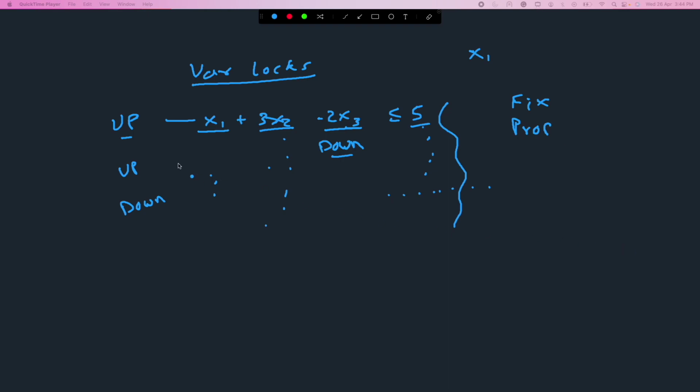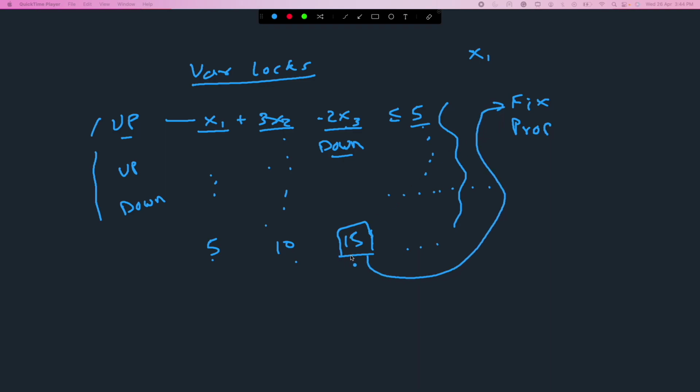So first of all, we are going to compute which variable has the highest or lowest number of up and down locks, right? So we just compute the sum of locks on this. If x1 has 5 locks, x2 has 10 locks, x3 has 15 locks, and so on and so forth, that means that x3 is more restricted in my problem compared to x1 and x2, right? So I will pick this one as the variable that I want to fix.